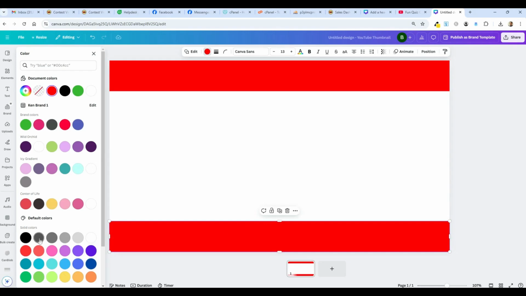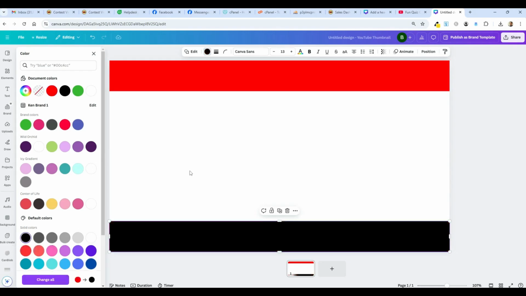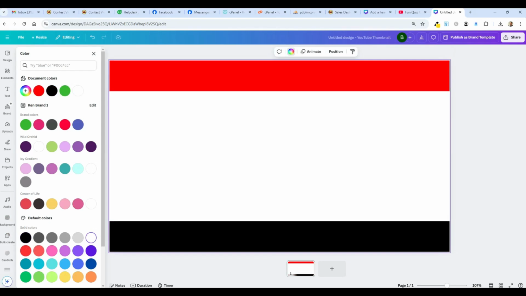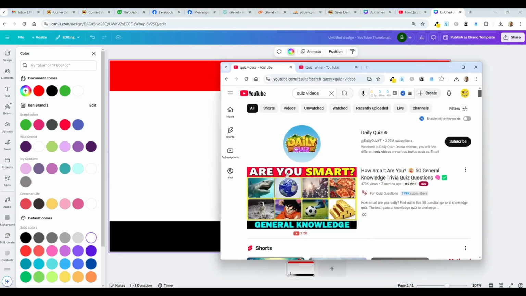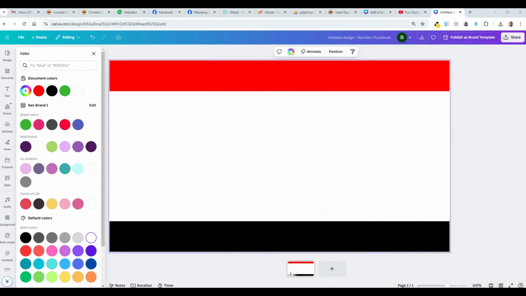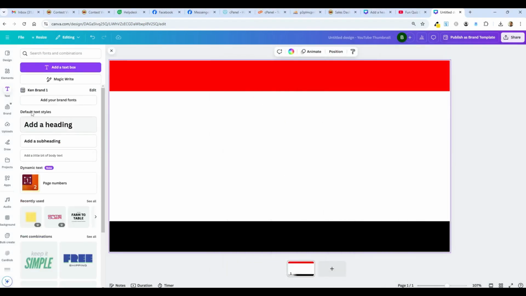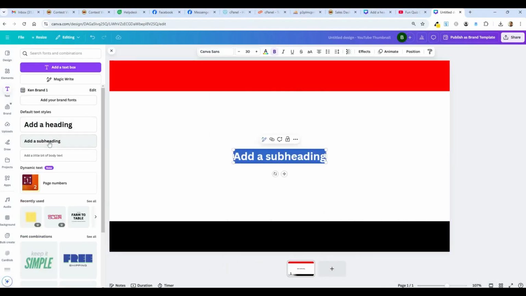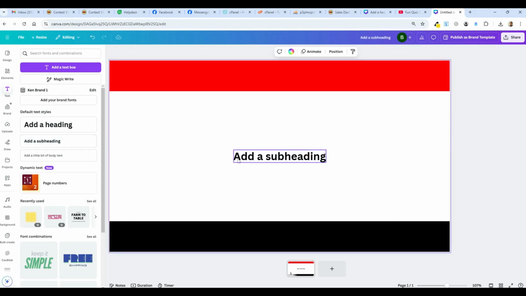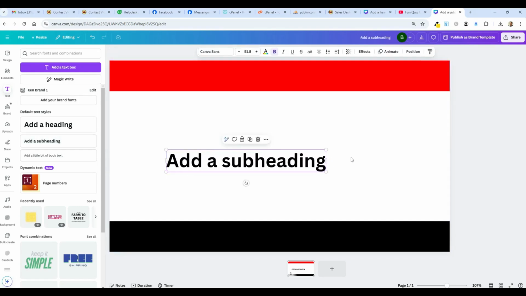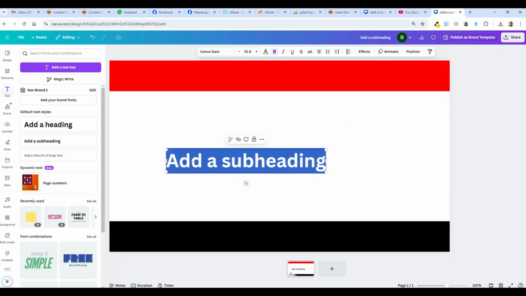Now this one is just going to be black, and I do have black right here, so no sweat. All right, so I want the words, "Are you smart?" Just like that. So let's get a text box, and I'll just grab one of these. I'm going to make it a little bigger. I'm going to work with it right here for a moment. I need it to say, "Are you smart?"